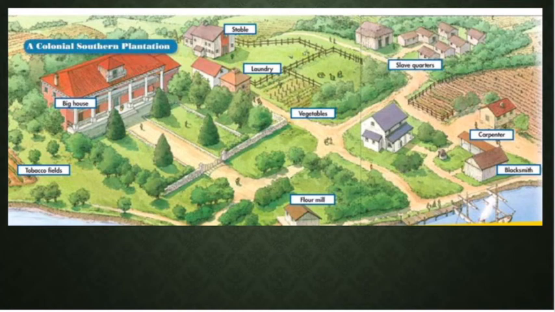What you don't see is a school, because you're going to be brought up as if you're a young boy in the landowning class to run the business of this plantation. So you need to be literate. You need to learn how to read and write. You need to know how to keep records and do books and do business. But there's not a need to educate all the workers.